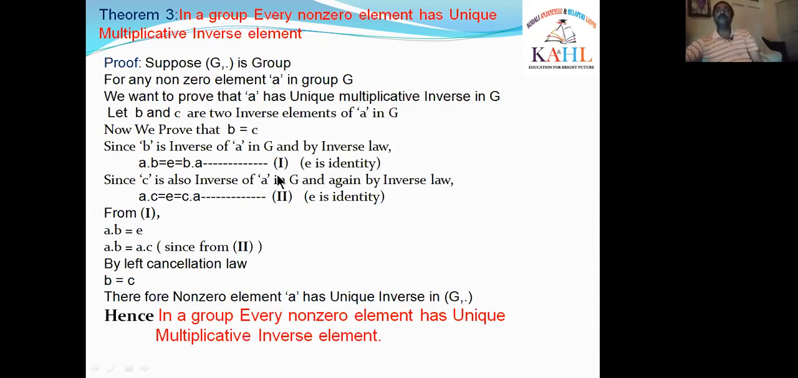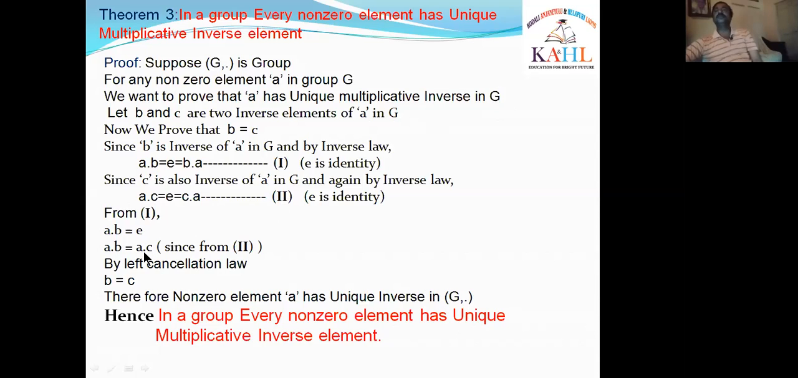From 1, A·B is equal to E. Now A·B is written as it is in the second step. And what about E? From 2, A·C is equal to E. So instead of E, I am writing A·C. So A·B is equal to A·C, replacing E with A·C from 2.